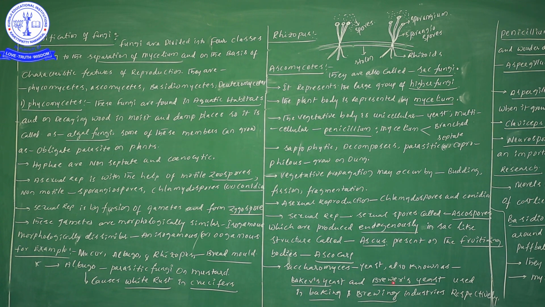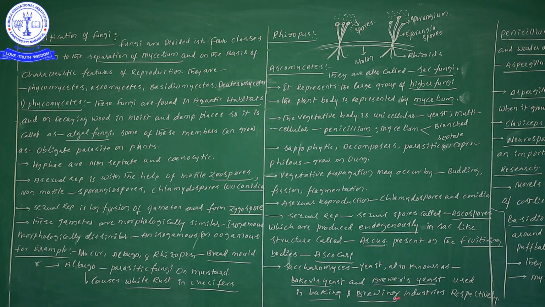These two points I will give you in the second year, but you can learn them now once more. Saccharomyces cerevisiae is the scientific name of yeast, and we call it by two other names: Baker's yeast and Brewer's yeast. Baker's yeast is involved in the baking industry, and Brewer's yeast is involved in the brewing industry respectively. You will learn this point again in second year.